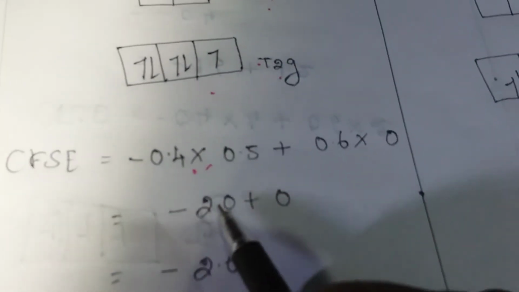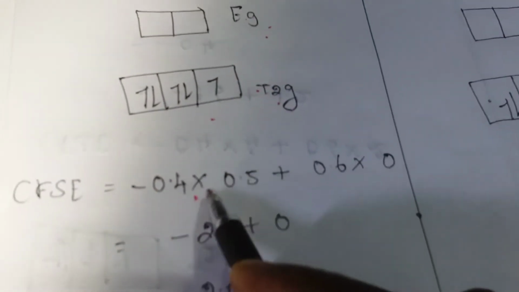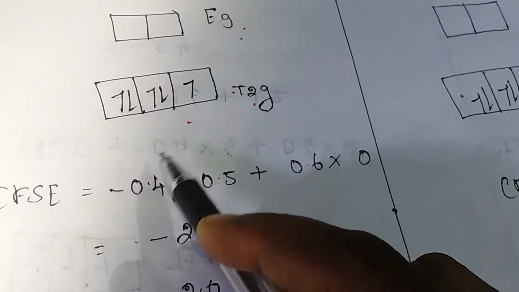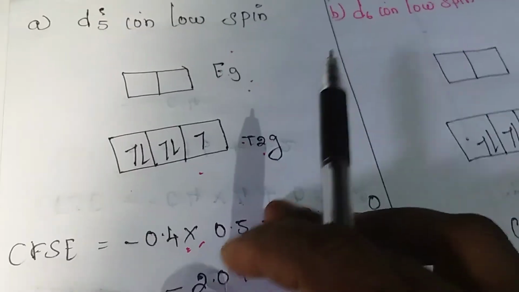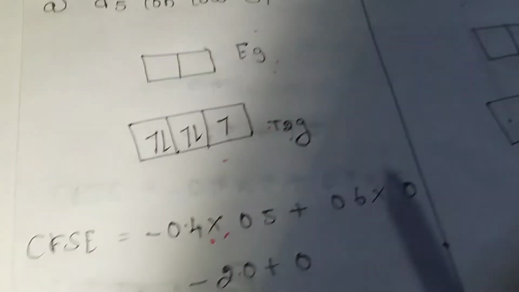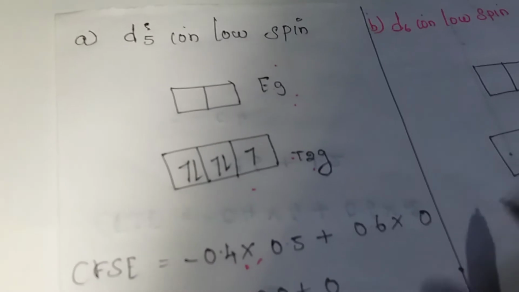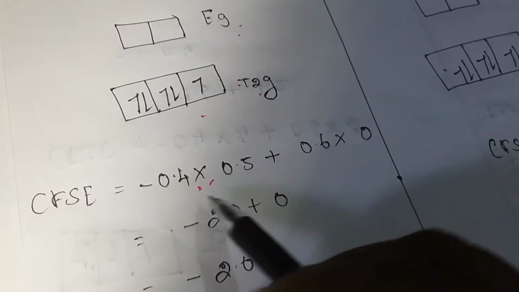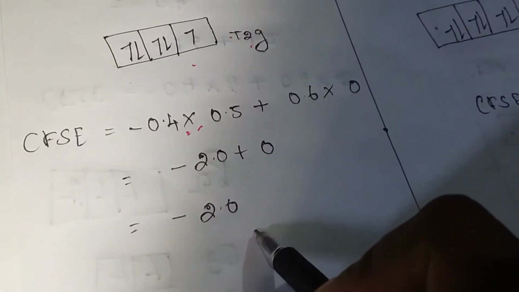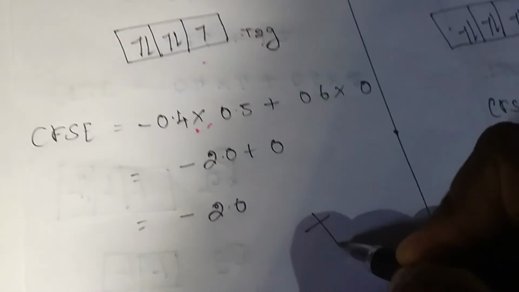So the CFSE value uses the above formula: minus 0.4 into 5 electrons present in t2g, plus 0.6 into 0 electrons filled in eg. So 4 into 0.5 is 2.0 plus 0. The answer is minus 2.0, so this is not the answer.